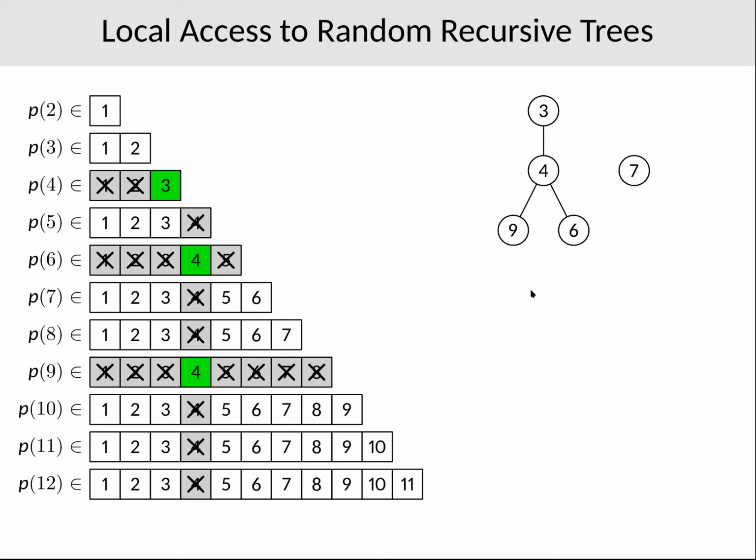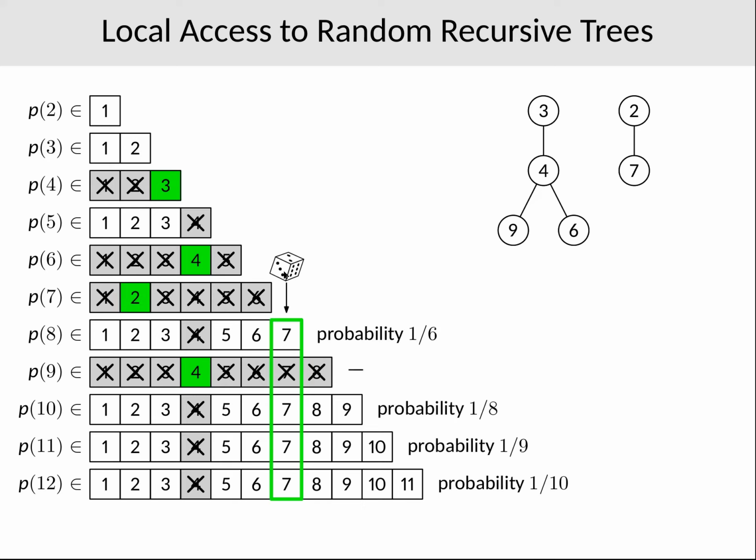And let's say the next vertex to be requested is 7. Now things are more difficult since we already have some information. For instance, we have excluded 7 as a child of 4, so the parent of 7 is now uniformly distributed only within the remaining candidates. Let's say it's 2.